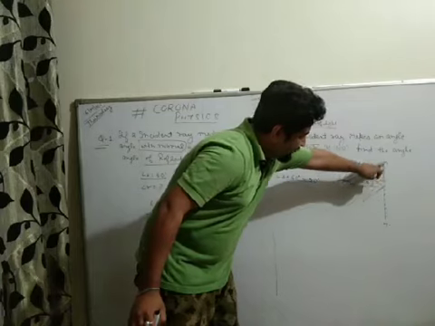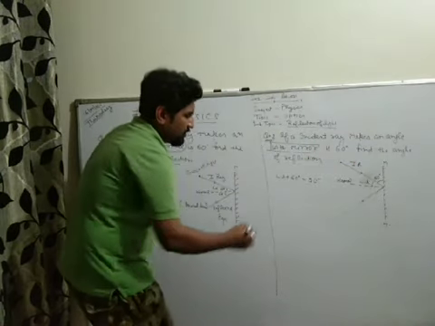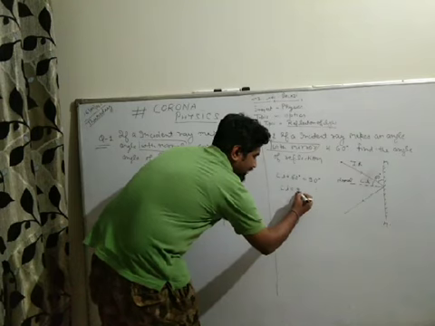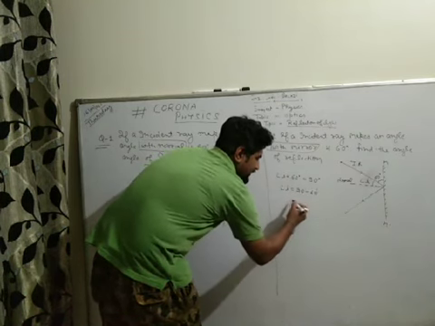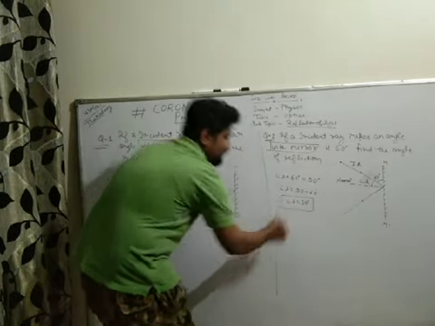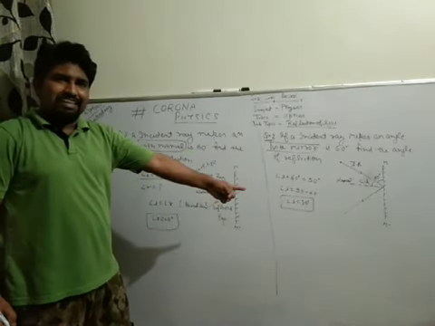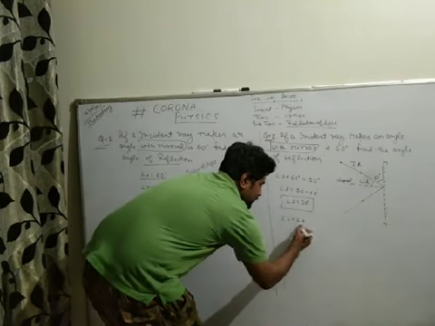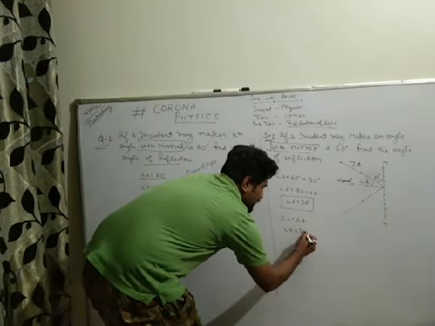This plus this equal to 90. So first of all, I have to find angle I: 90 minus 60, so angle I equal to 30 degree. Angle I equal to angle R, so angle R equal to 30 degree.